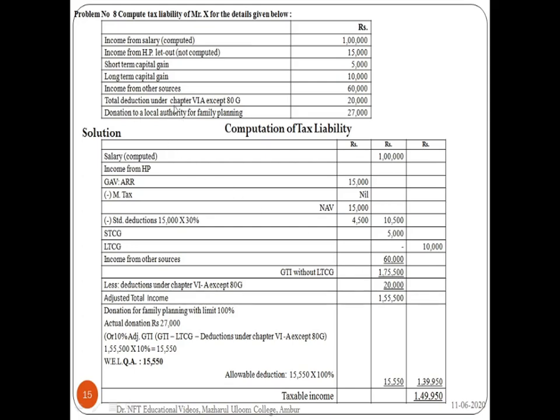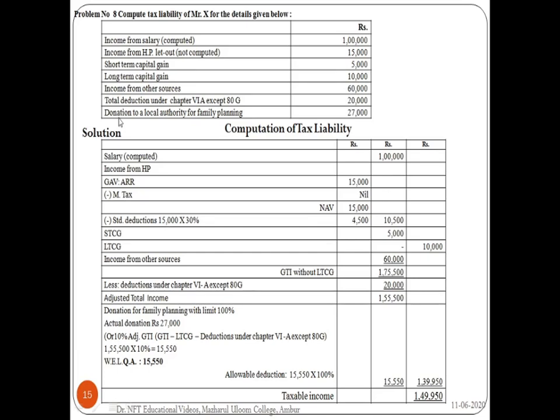From this 1,75,500, you have to deduct the deductions under chapter 6A except 80G. For that, 20,000 is the deduction which is given. So here you make the deduction of 20,000. If you deduct this, you get the adjusted total income of 1,55,500.